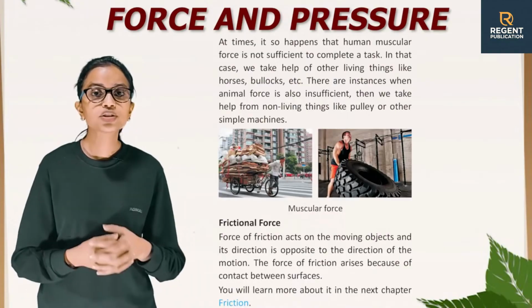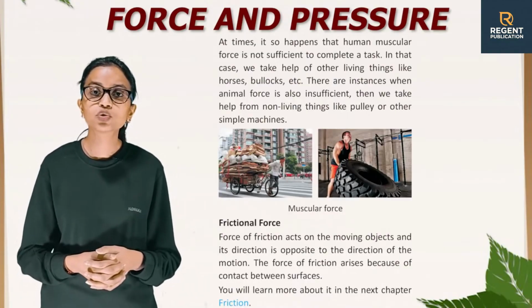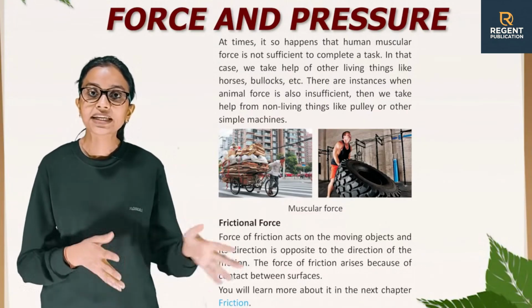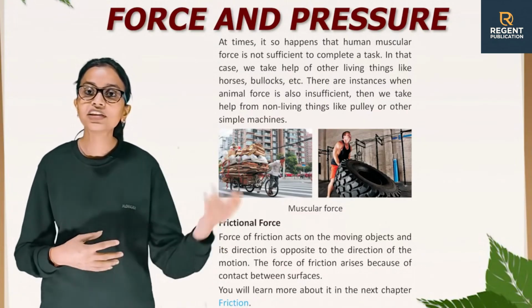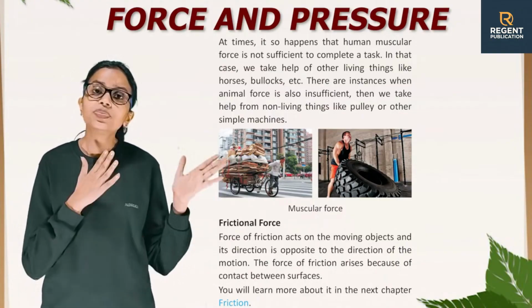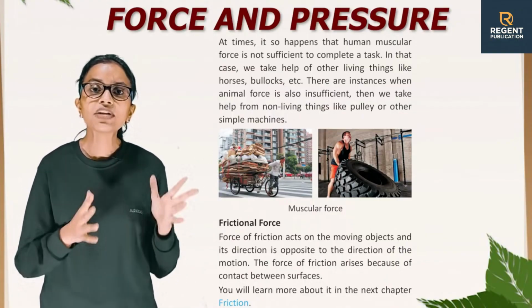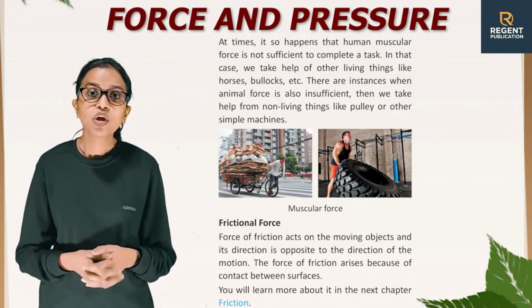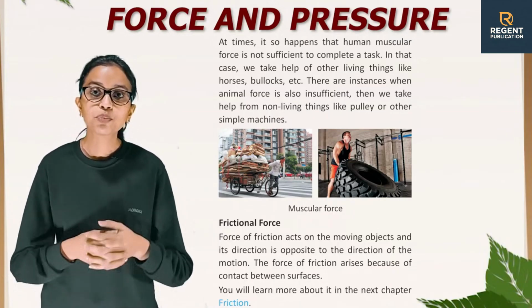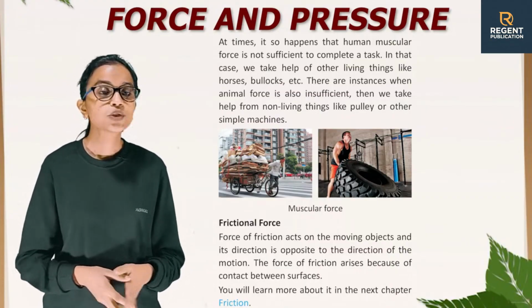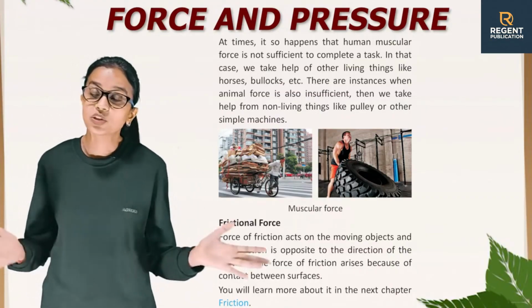At times, it so happens that human muscular force is not sufficient to complete a task. In that case, we take help of other living things like horses, bullocks, etc. There are instances when animal force is also insufficient. Then we take help from non-living things like pulleys or other simple machines. So these are the pictures showing muscular force.